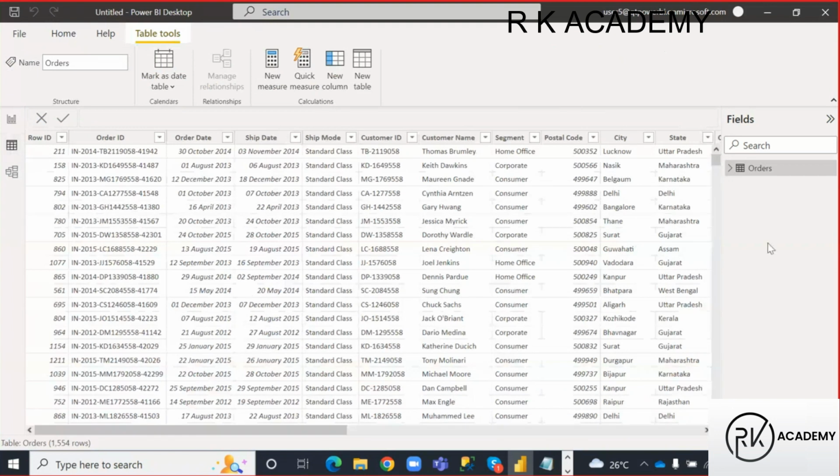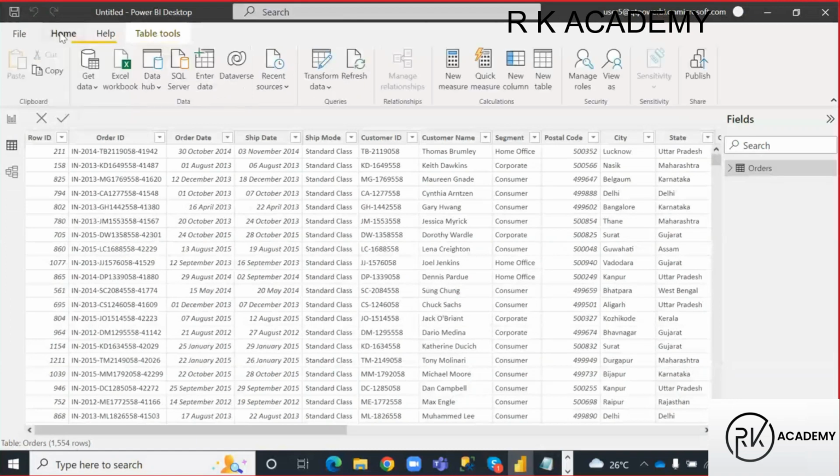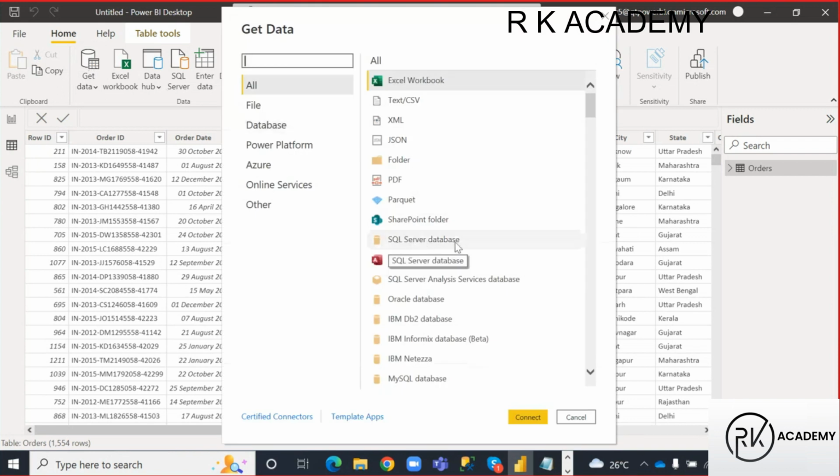Okay, right. So like this, I want to bring data from some other data source, guys. That data source is SQL server. So how can I bring the data from SQL server? Just click on this option, right? SQL server, or else we can go to the get data also. In get data also we can see that SQL server information, right? Where is that SQL server database? Just select that one, click on connect, guys.